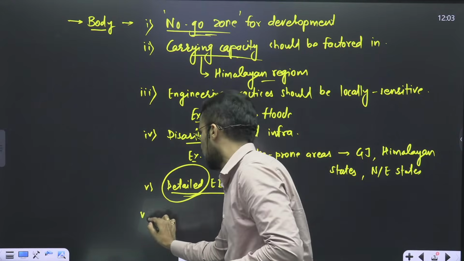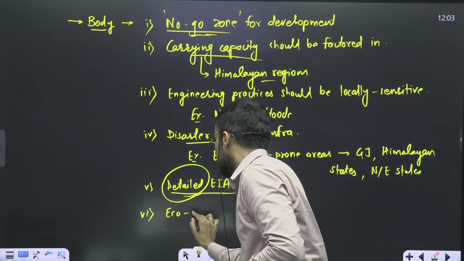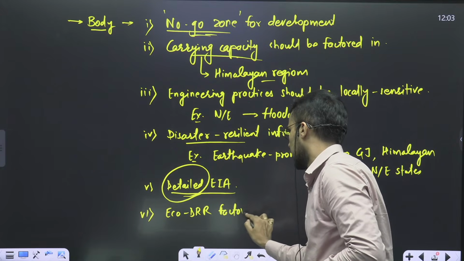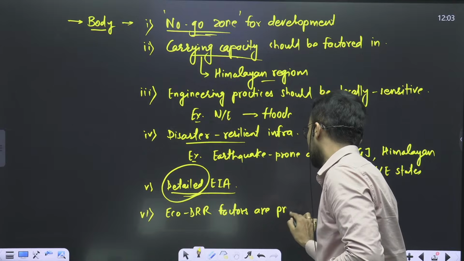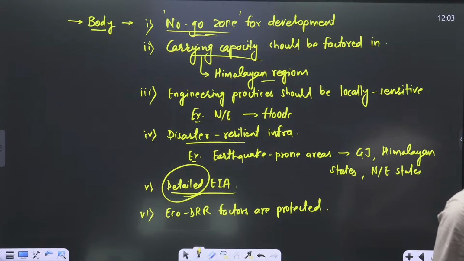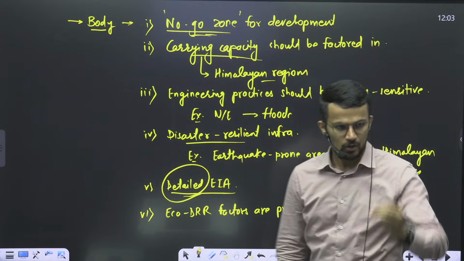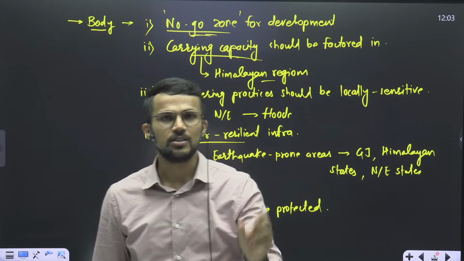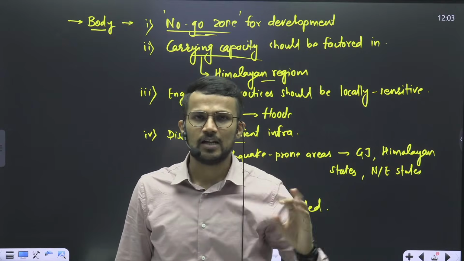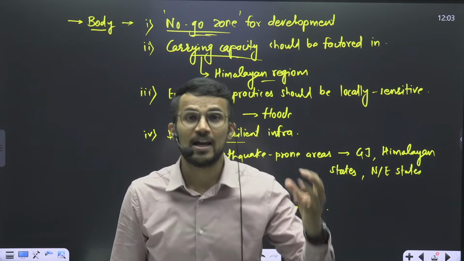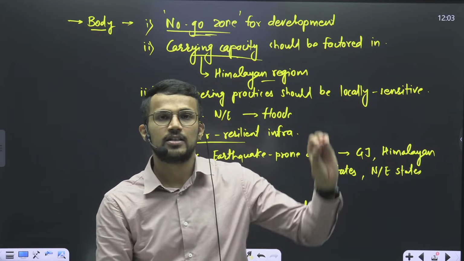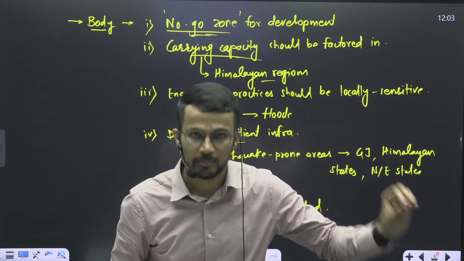Then we should also ensure that eco DRR factors are protected when infrastructure is developed. Eco DRR factors are protected. What do we mean by that? For example, eco DRR means ecology based disaster risk reduction. Can we say that mangroves, can we say that sandbanks act as a kind of shield for the coastal areas against the cyclonic surges, tsunami surges?